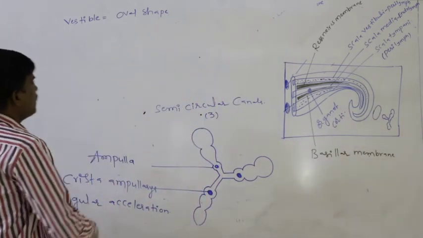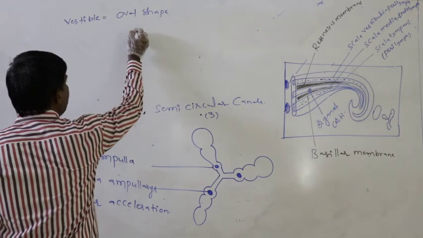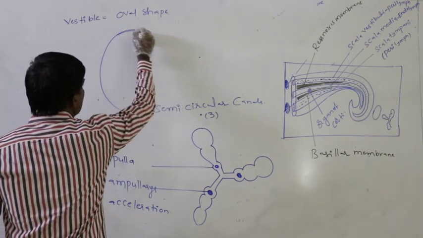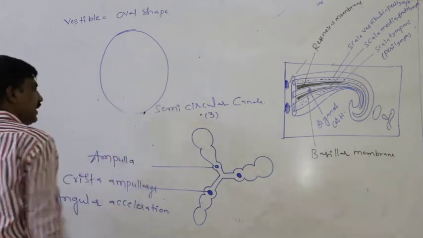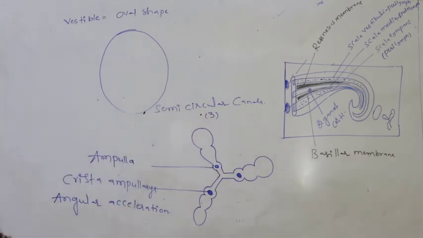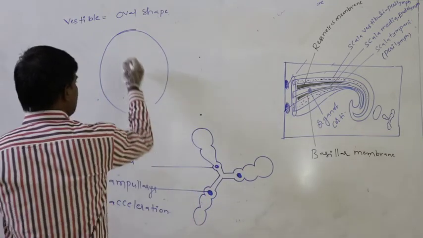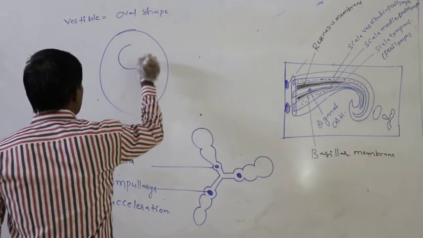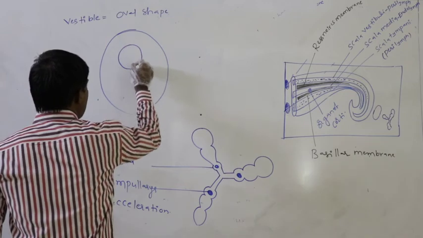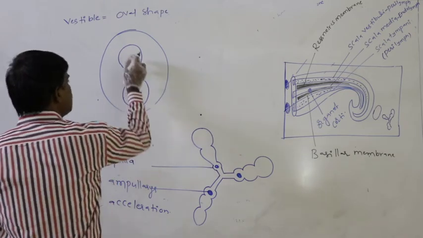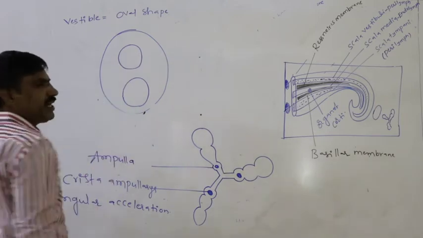When we observe the vestibule, two membranous sacs are present. This is one membranous sac, this is the other membranous sac.